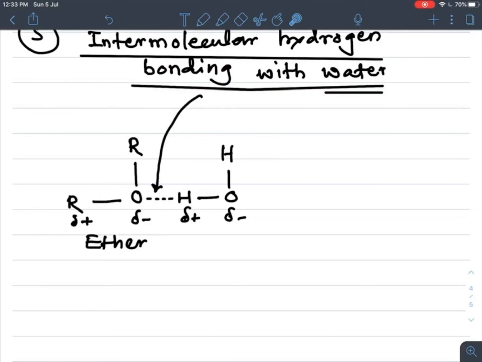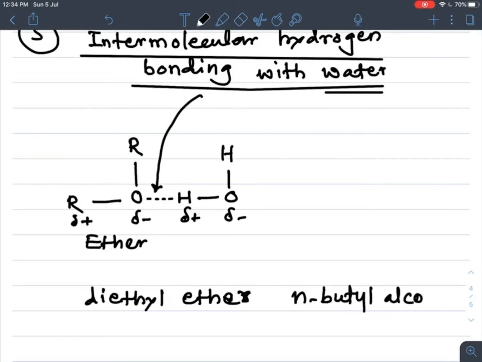You already studied the solubility of alcohol in the alcohol part. Now if we compare the solubility of alcohol and ether, take an example of diethyl ether and one more example from alcohol, N-butyl alcohol.